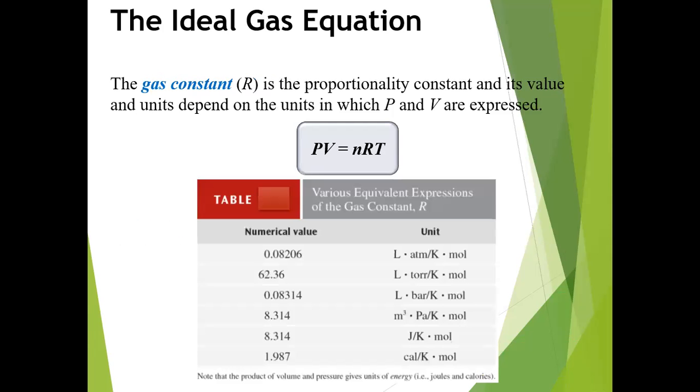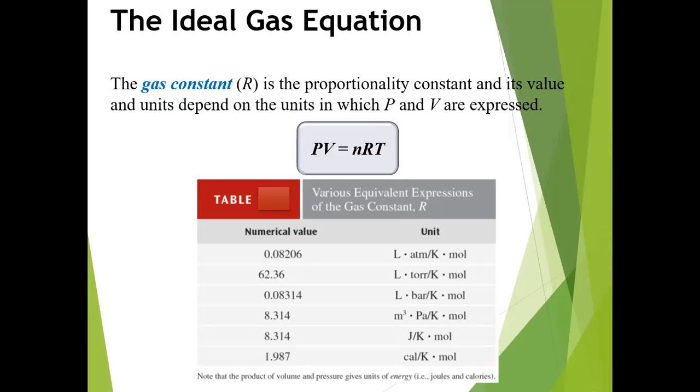In the ideal gas equation, R is the gas constant. It is a proportionality constant, and its value and units depend on the units in which pressure and volume are expressed. PV is equal to nRT. From the table, the value of R is given in various equivalent expressions of the gas constant R.